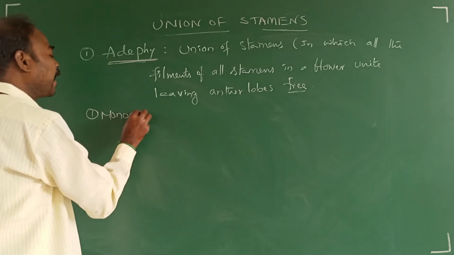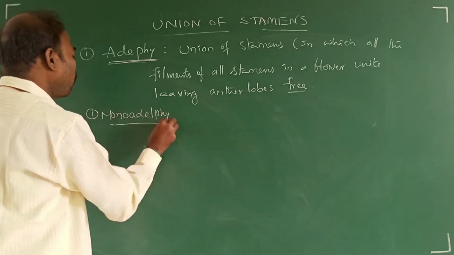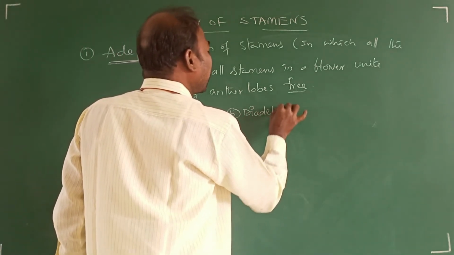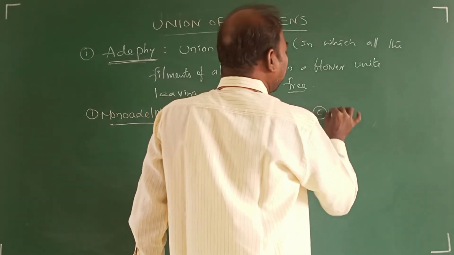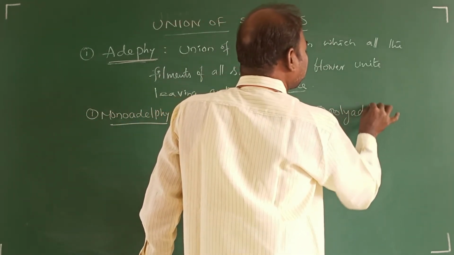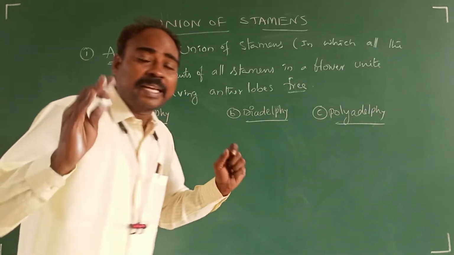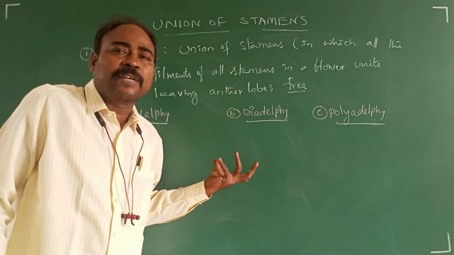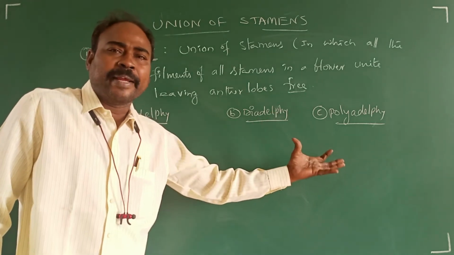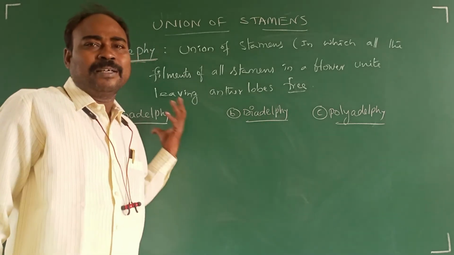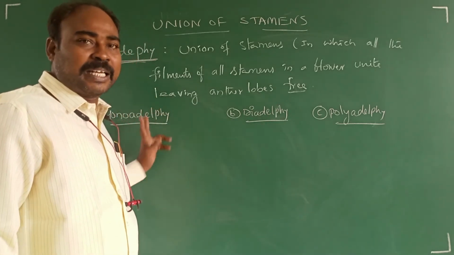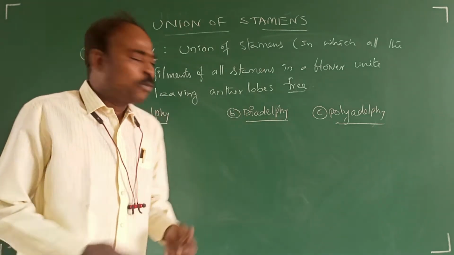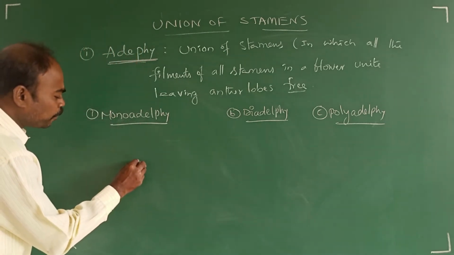That is monoadelphi, diadelphi, polyadelphi. Based on the number of bunches or bundles in a flower, how many bundles are formed by the stamens, one or two or many? Based on that, the adelphi condition is further divisible into three types: monoadelphi, diadelphi, and polyadelphi. What is monoadelphi? Let us see here.